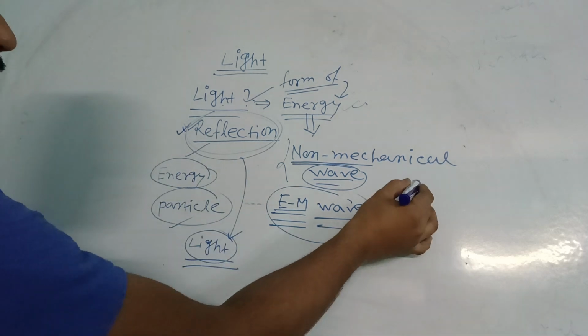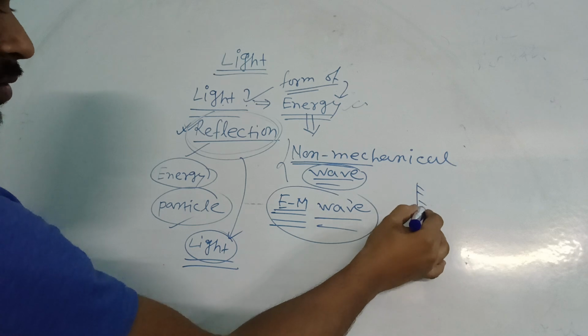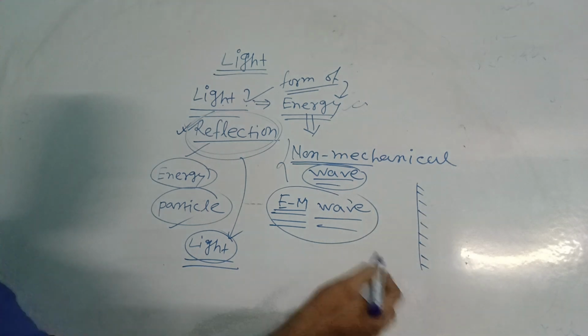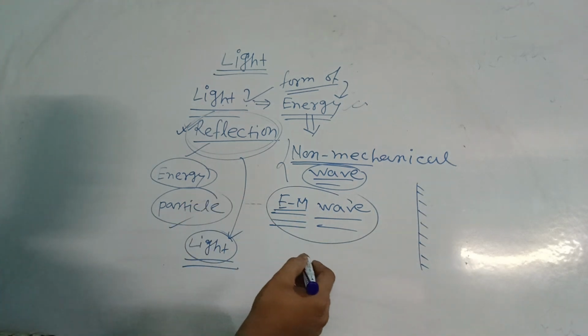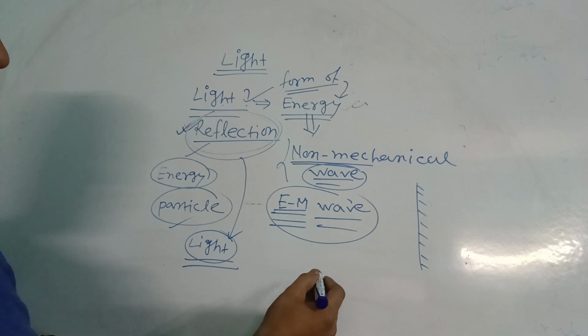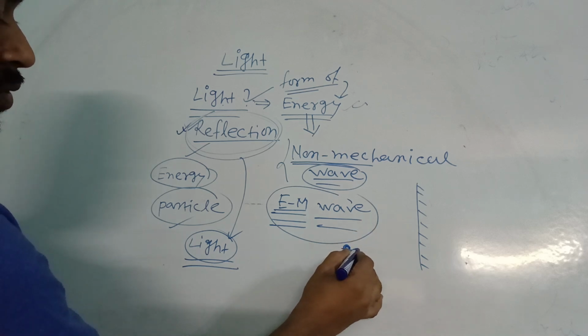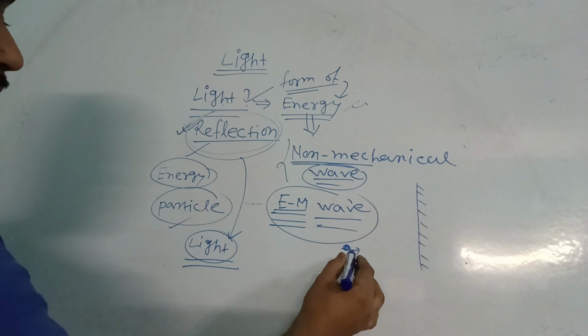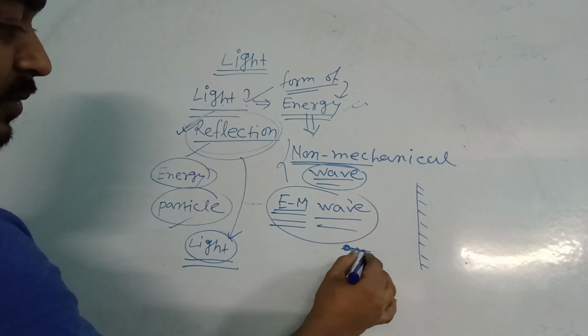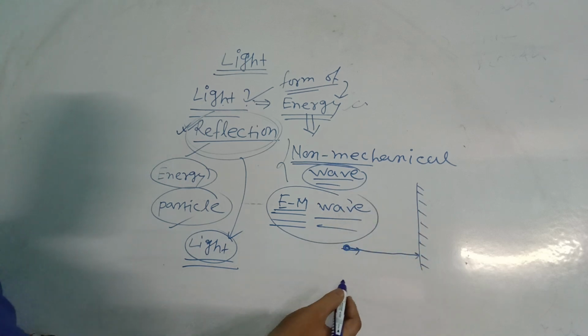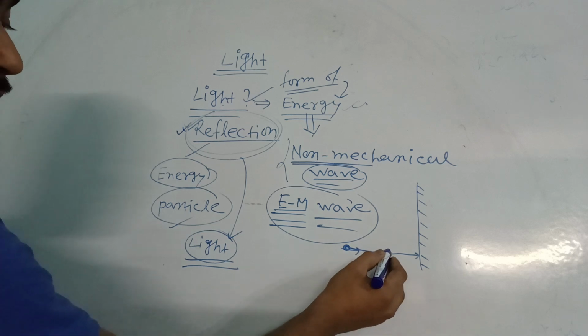Suppose there is a surface here, a wall, and imagine this is an object moving with some speed or velocity. After some time it hits or strikes here, and after hitting it bounces back.